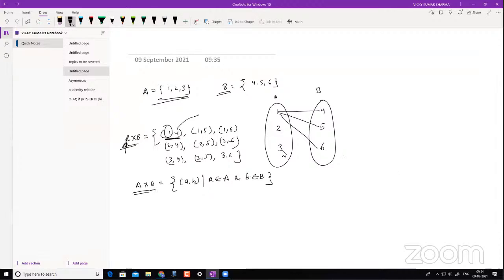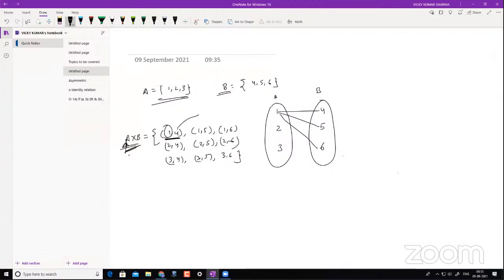All right, so this is what it means. A cross B is a set, and this is what you have to make sure: the first element is from set A and the second element is from set B. Now I've listed all those elements. Some of you might get confused here. This is set A, so the order does not matter, right? Yes, that is completely right.